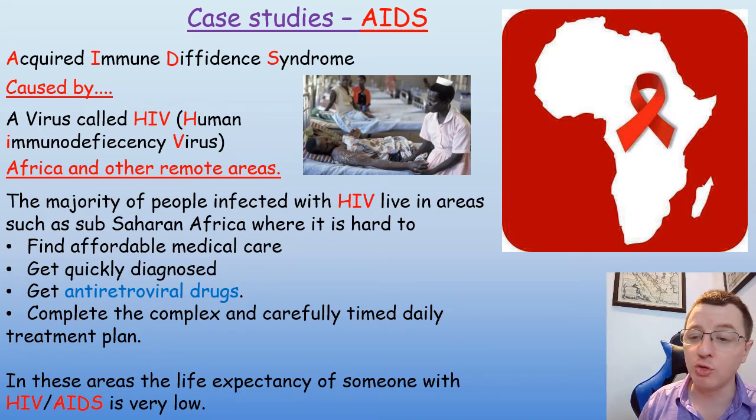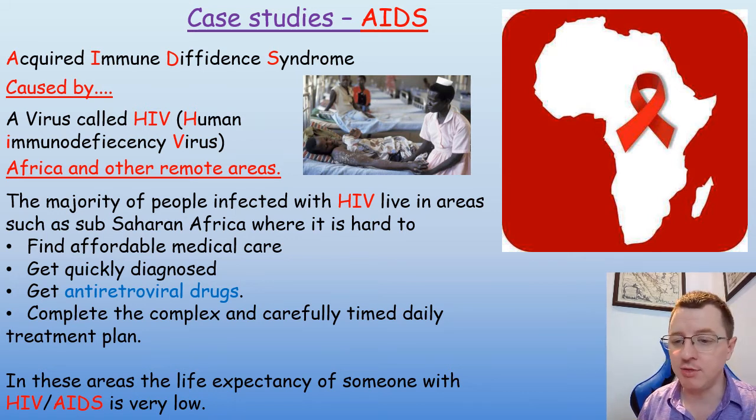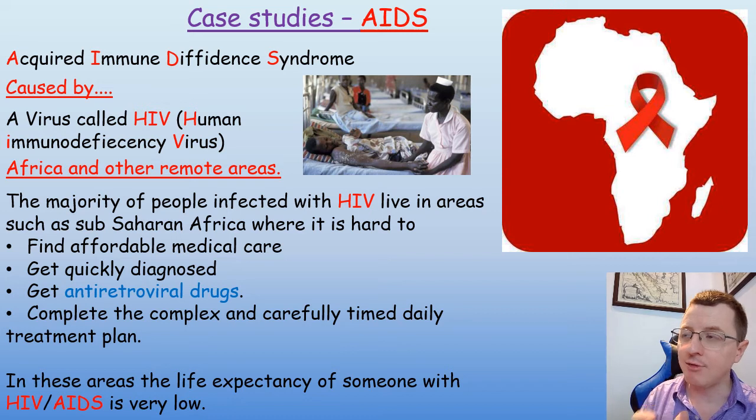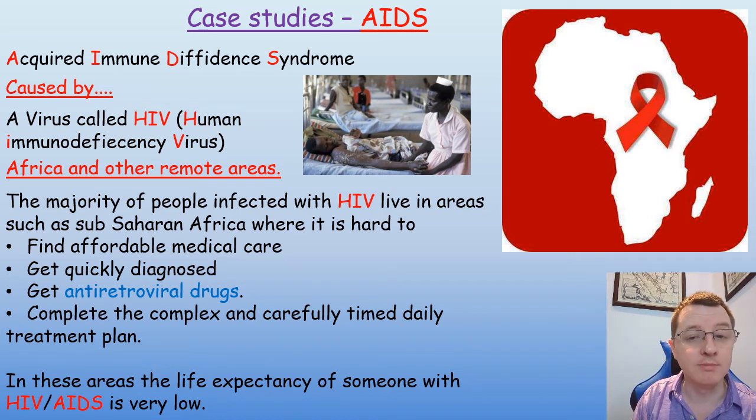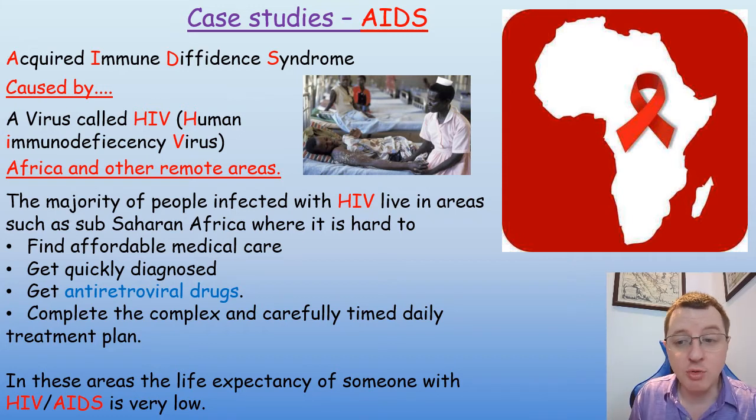In fact, if you're on those drugs, there's often a thing called a triple cocktail, whereby to prevent the HIV virus from evolving and adapting to the various drugs, they give 3 different drugs in a carefully regimented plan throughout the day. Now, if you don't have access to watches, to phones, to good medical care, then you can't continue with that treatment.